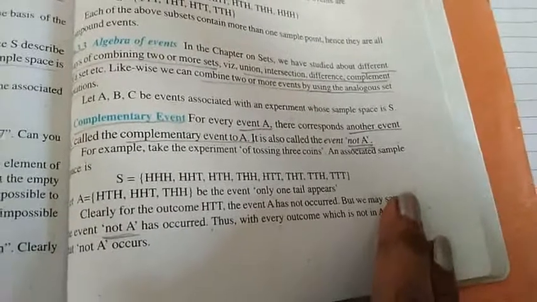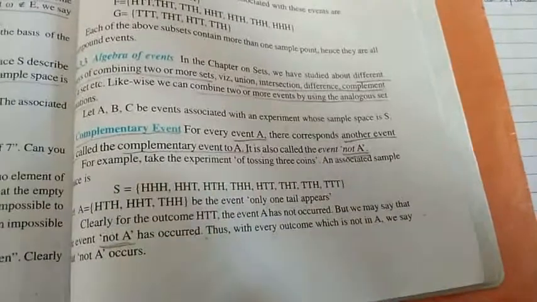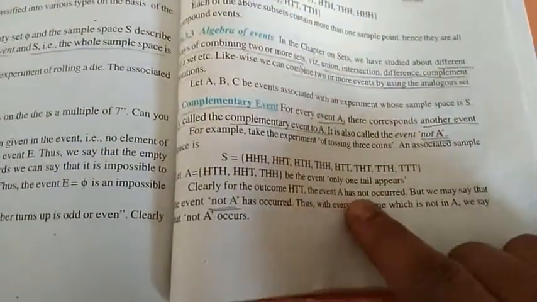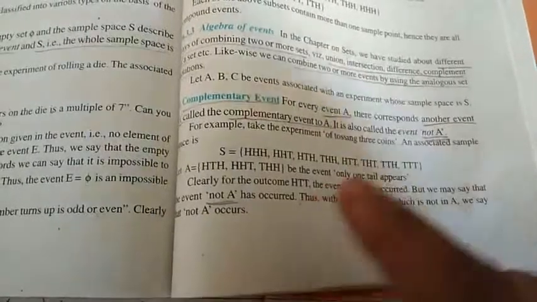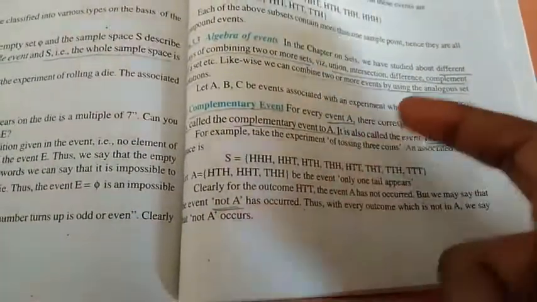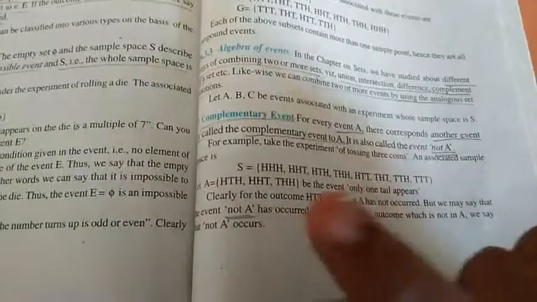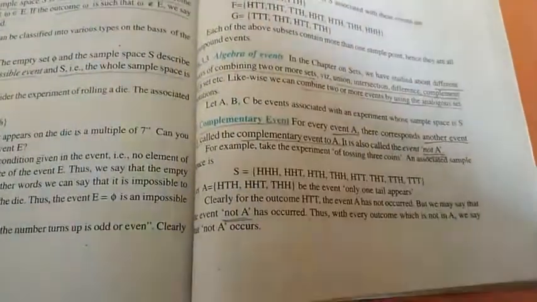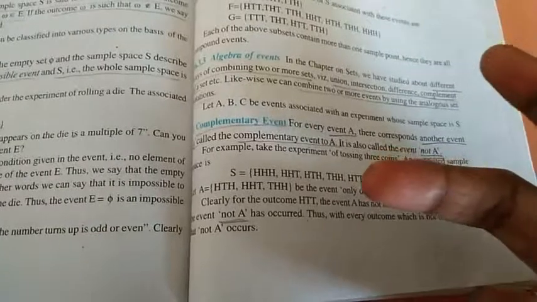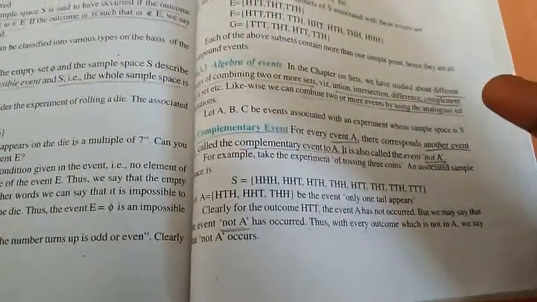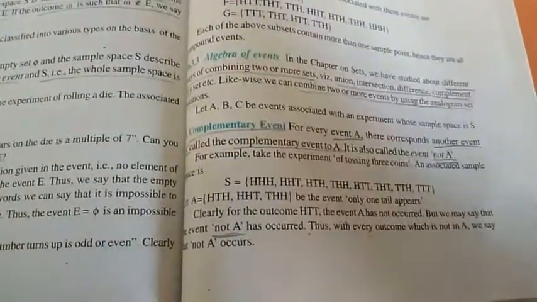Instead of saying the event A has not occurred, we will say not A has occurred, which means the complement of that event has occurred. Hope you got it.